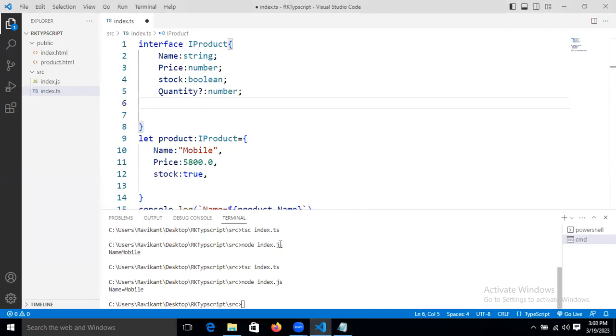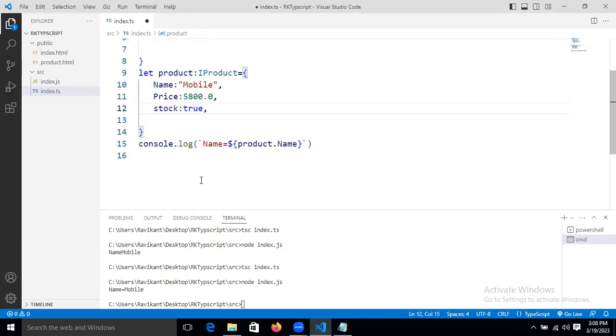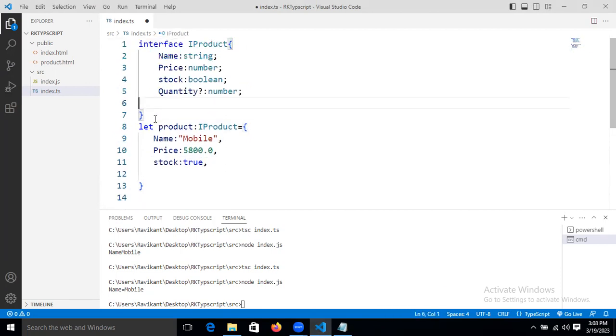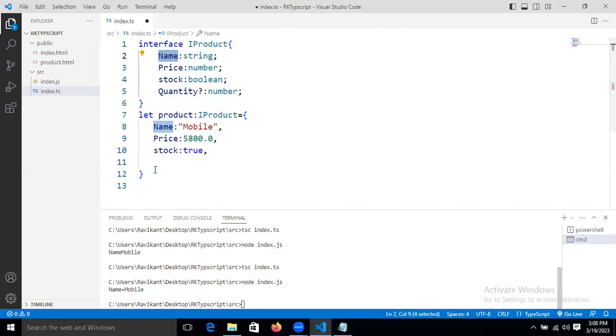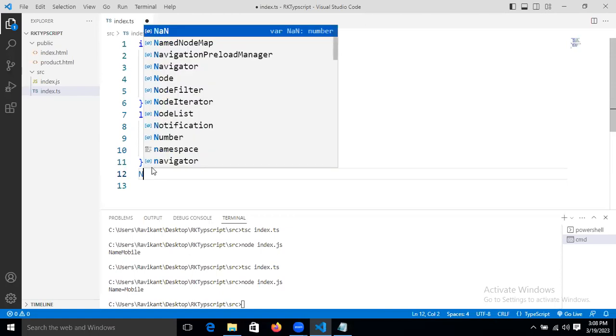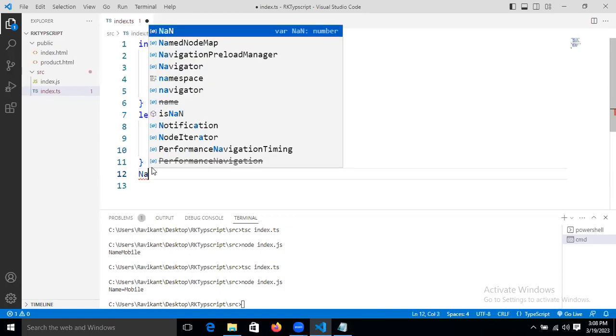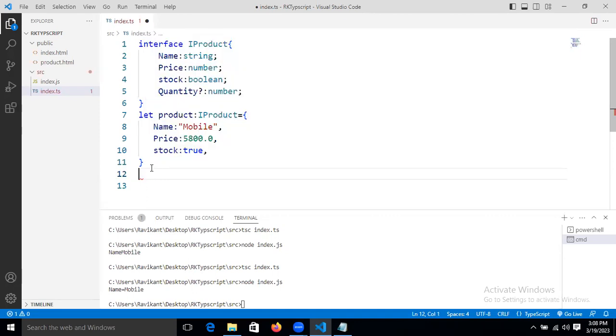Now, just simply, here we have taken these properties, and here also we have taken this property. Take one property, the name property. Here I'm taking this name property again, outside, with the help of an object.